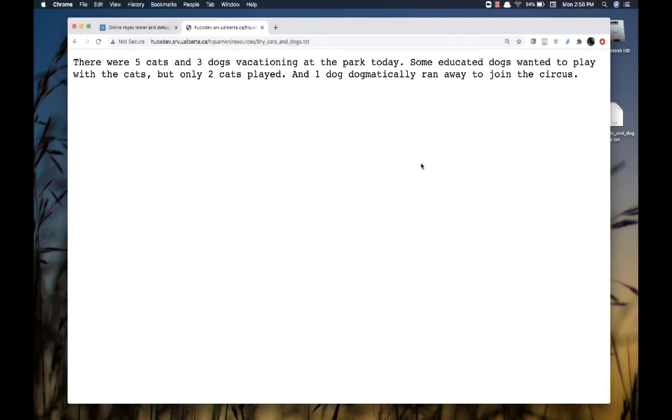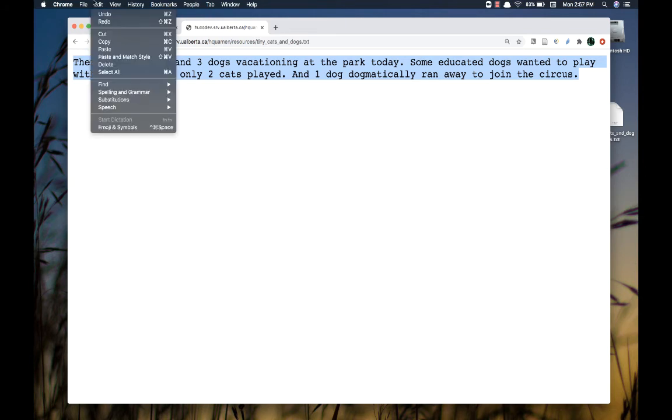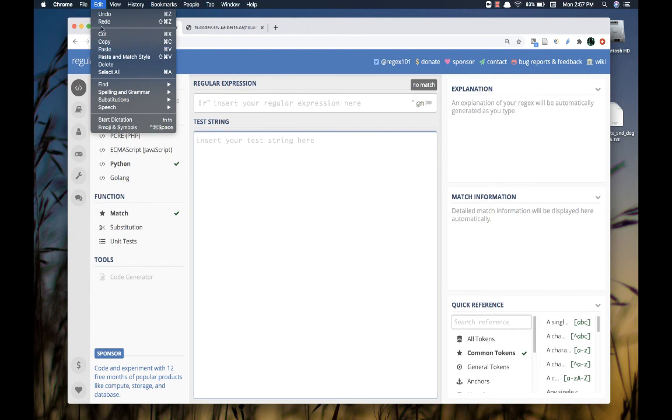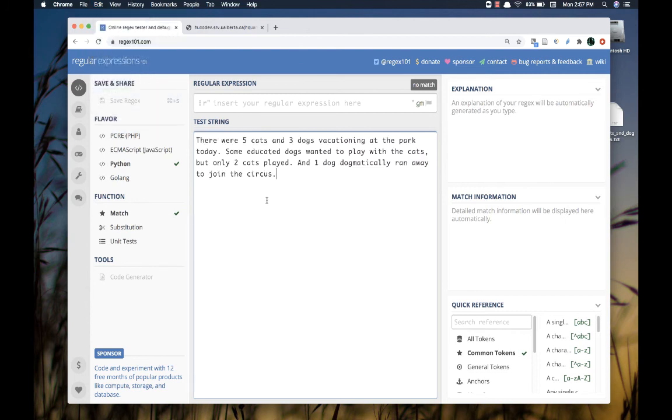All right, here I am in the browser. I just need a little bit of text, and I'm going to copy and paste this. This is up on our Sandbox server. You're welcome to use this, or you're welcome to make up your own. You'll notice that I have some DOG words and some CAT words, and I have a few digits in here as well, and that's what we're going to play with. So I'm just going to copy this, and then I'm going to move over to regex101.com. And you'll notice there's a big window down at the bottom, and that's where I can, as it says, insert your test string here. And so I'm just going to paste my text down here.